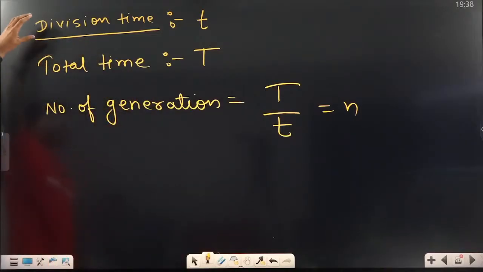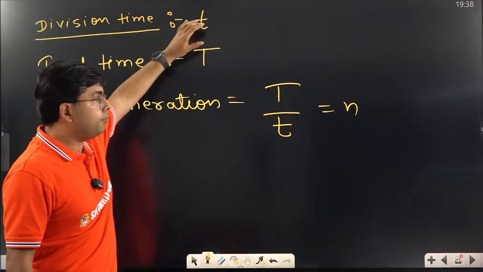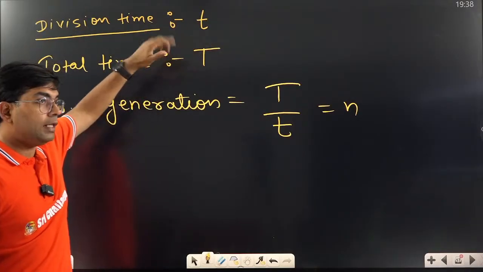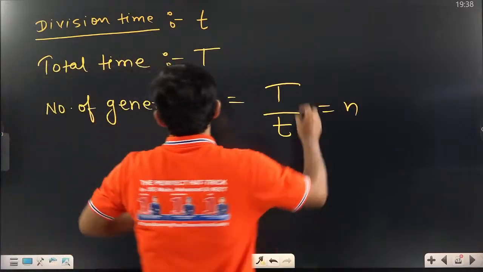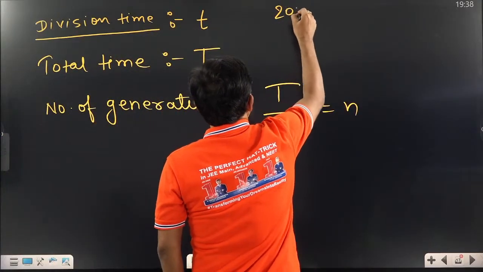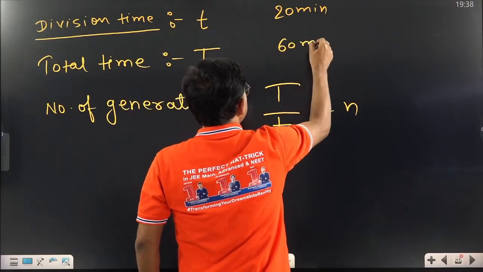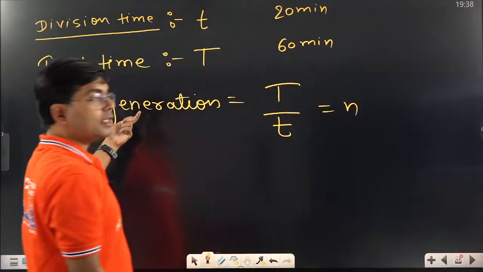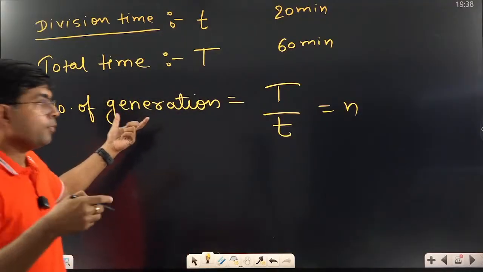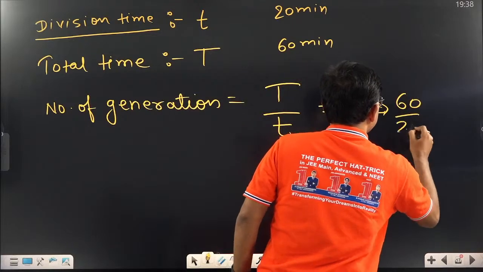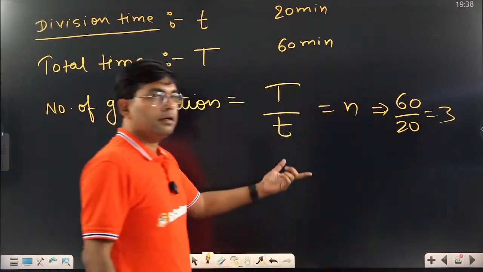If I tell you division time is small t and total time is capital T, right? So in the last question, division time was 20 minutes and total time 60 minutes. So number of generations how much? Answer quickly. 60 divided by 20. Isn't it 3?